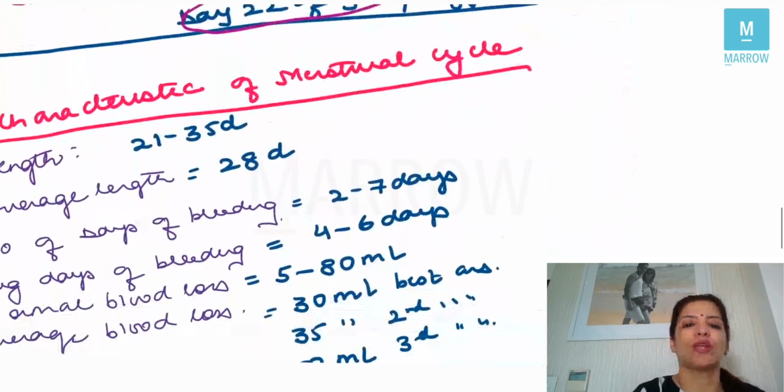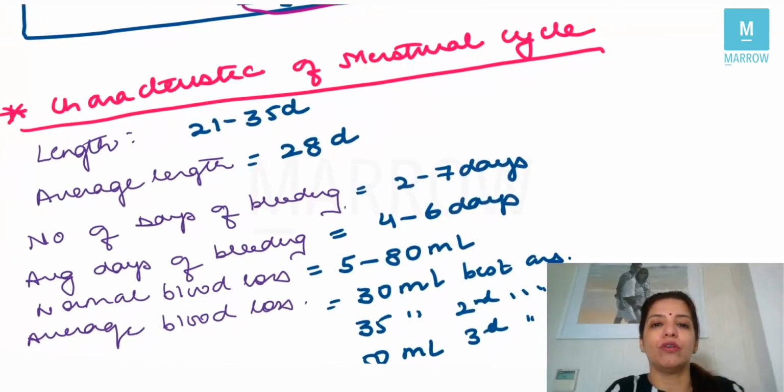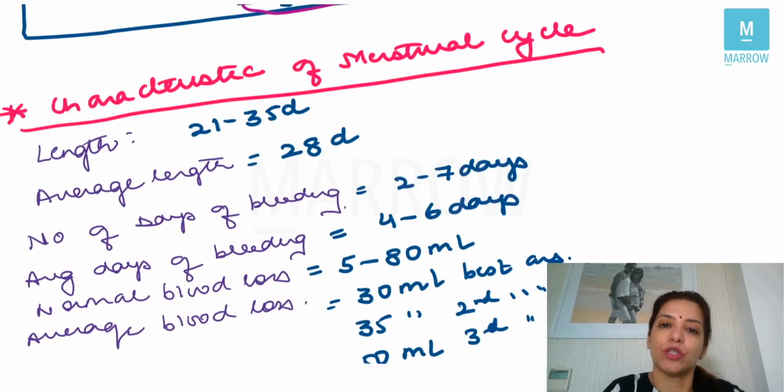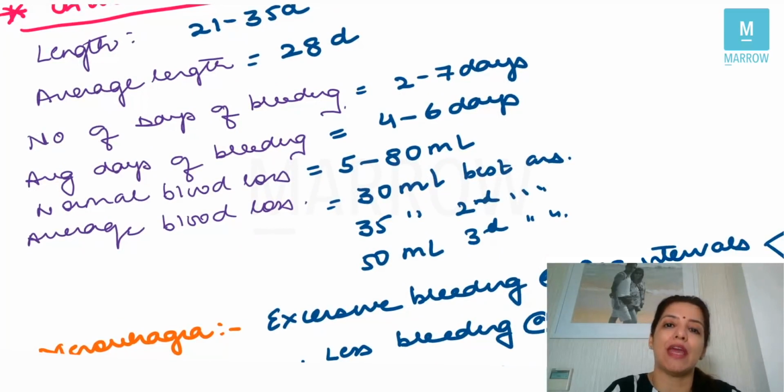Apart from this, you should know the characteristics of the menstrual cycle. Very, very important. The length of the menstrual cycle is between 21 to 35 days, average length being 28 days. Number of days of bleeding is 2 to 7 days, average being 4 to 6 days. Normal blood loss in a menstrual cycle is 5 to 80 ml. Average blood loss, the best answer would be 30 ml. If 30 ml is not given in the options, the second best answer will be 35 ml. And if that is also not given, then the third best answer will be 50 ml, right?